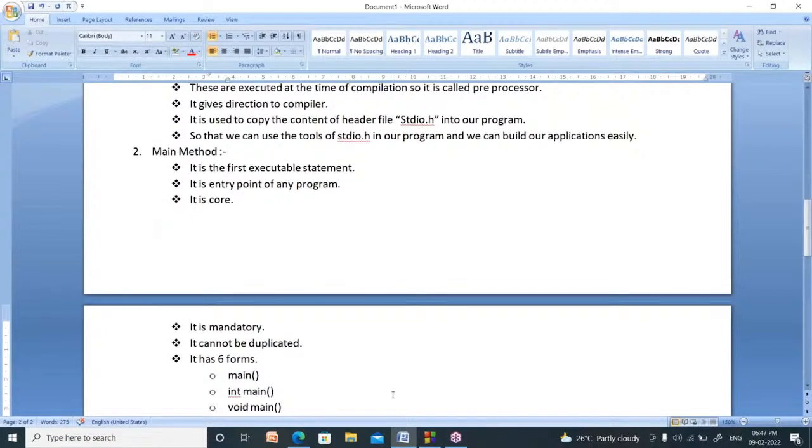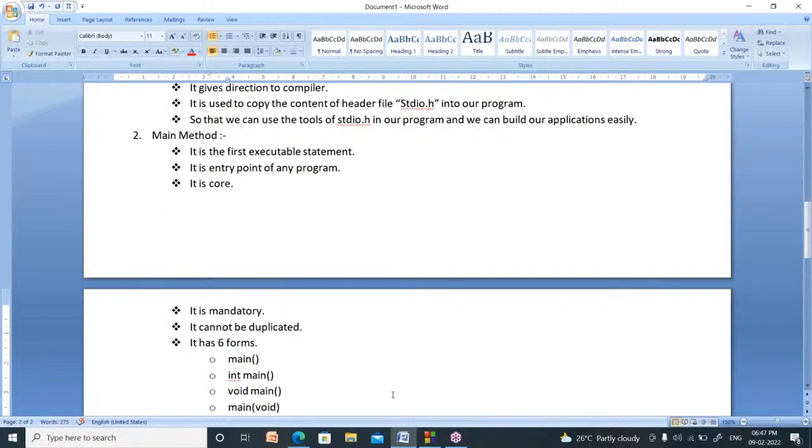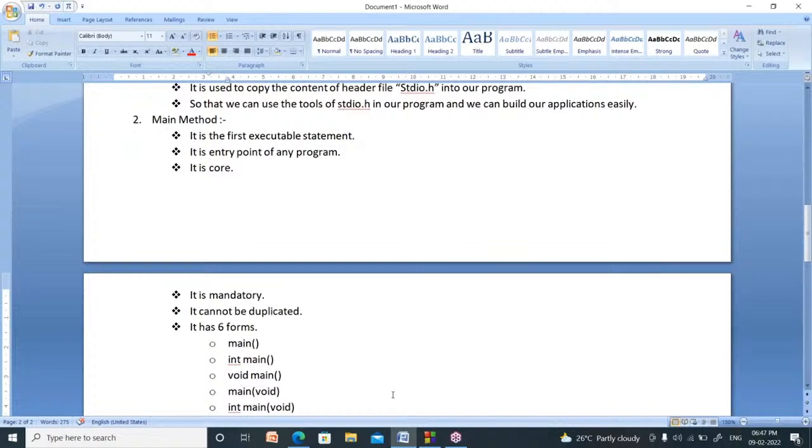Now, what is the main method? It is the first executable statement. It is the entry point, which means your program will start its execution from main. It is core, which means it is very, very important. It is mandatory, which means compulsory: you have to write at least one main method.